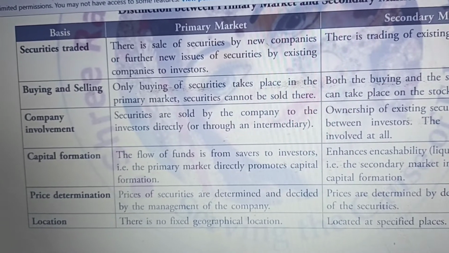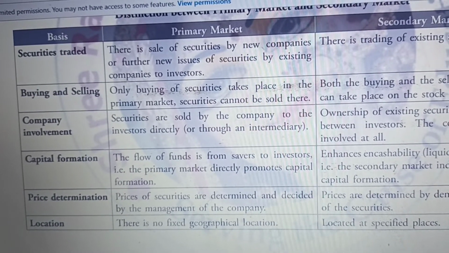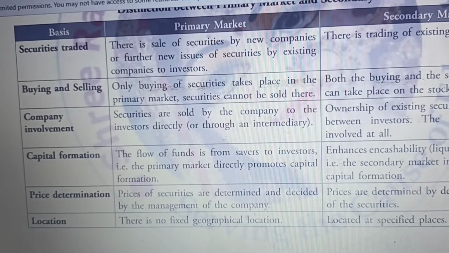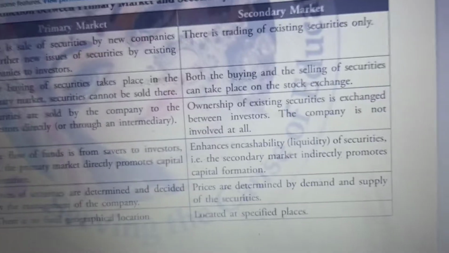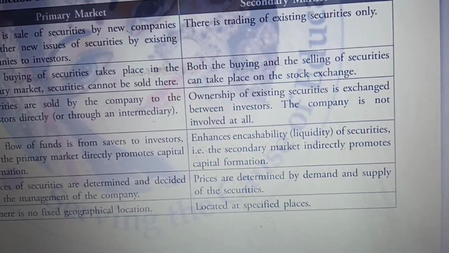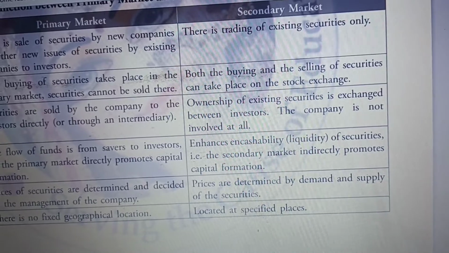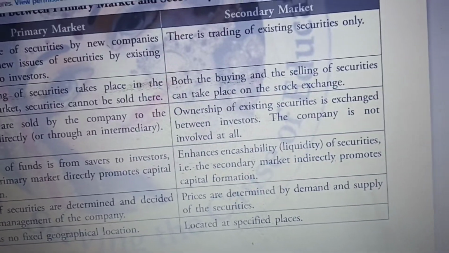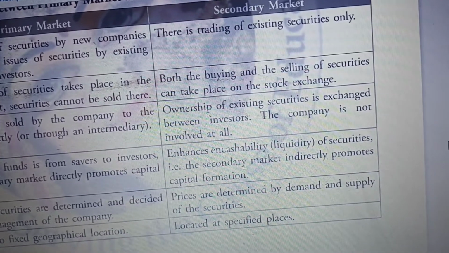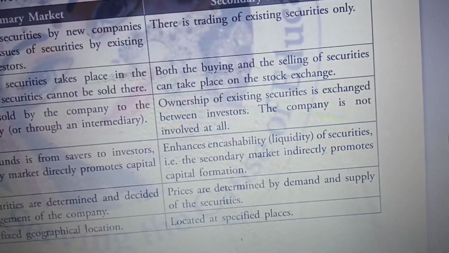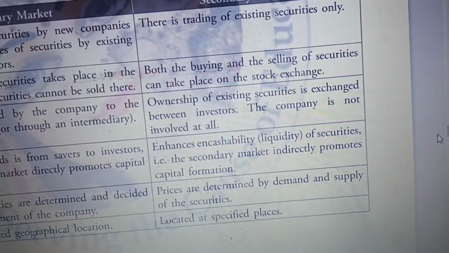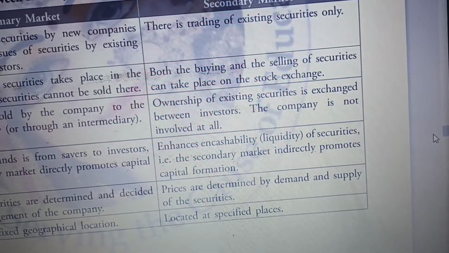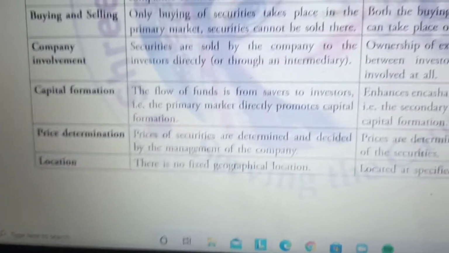The flow of funds is from the saver to the investor. So the primary market directly promotes capital formation because money is going directly to the company. Whereas the secondary market provides liquidity to the security, because with the help of the secondary market, an investor who already has the security can sell it to another investor. So it provides liquidity to the investor. So the secondary market indirectly promotes capital formation.